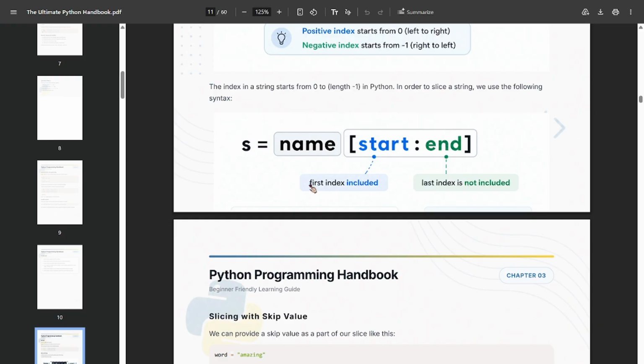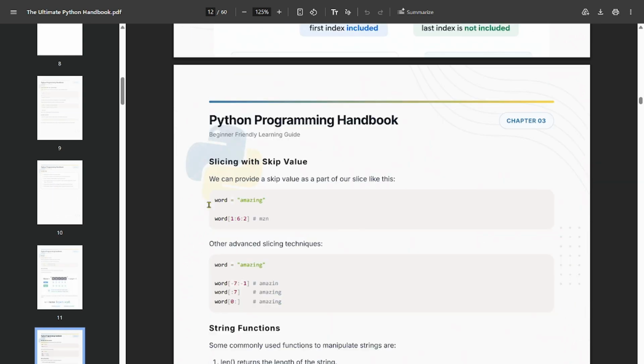In order to slice a string, we use the following syntax: name, start to end. So basically, this name is Zeri. It's storing a string, but we are using this bracket to slice it.